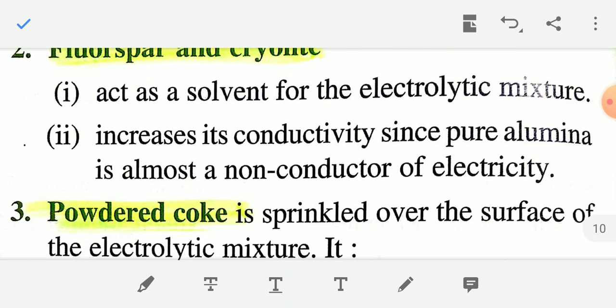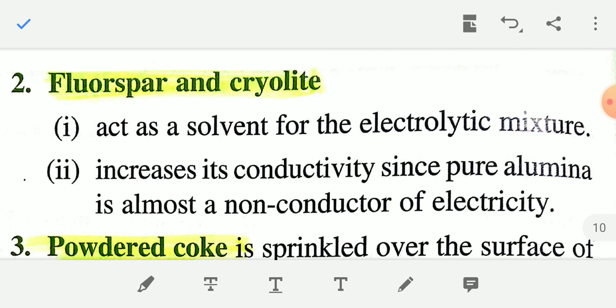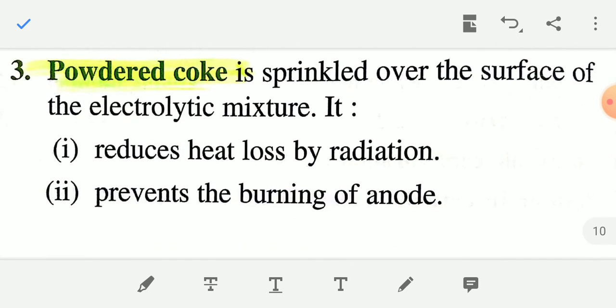Now the role of fluorspar and cryolite: these act as a solvent for the electrolytic mixture and increase its conductivity, since pure alumina is almost a non-conductor of electricity. And powder coke is sprinkled over the surface of the electrolytic mixture because it reduces heat loss by radiation and prevents the burning of the anode.